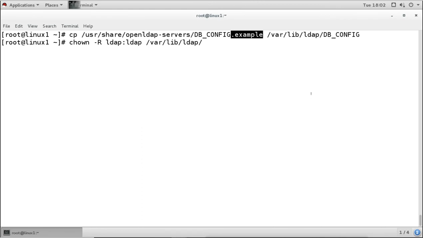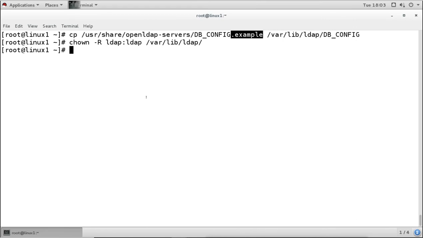So we have to make sure that all the files inside this directory are owned by user ldap and group ldap. So I did it recursively, so all the files inside this directory are owned by this user and group.